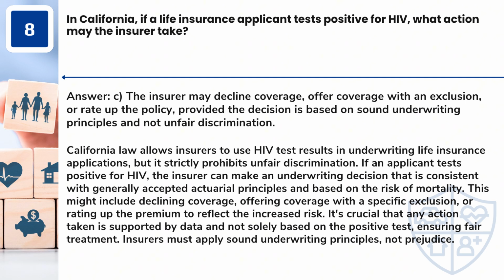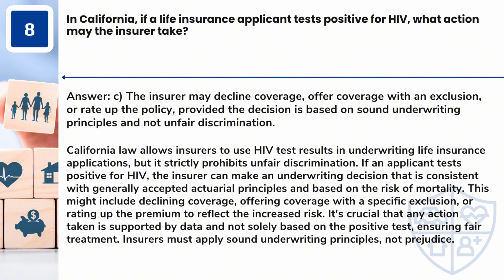Answer: C. The insurer may decline coverage, offer coverage with an exclusion, or rate up the policy, provided the decision is based on sound underwriting principles and not unfair discrimination. California law allows insurers to use HIV test results in underwriting life insurance applications, but it strictly prohibits unfair discrimination. If an applicant tests positive for HIV, the insurer can make an underwriting decision that is consistent with generally accepted actuarial principles and based on the risk of mortality.